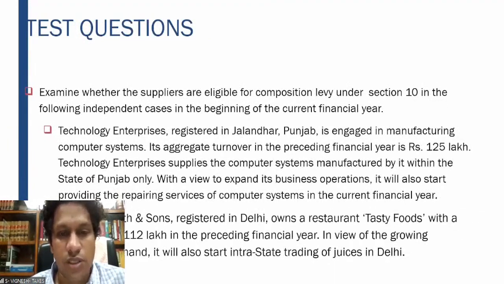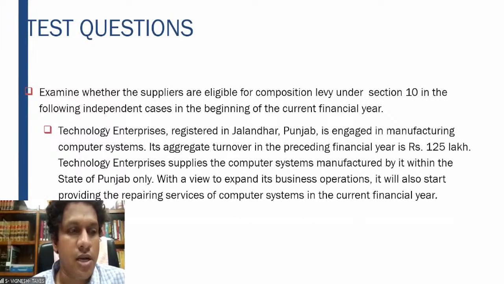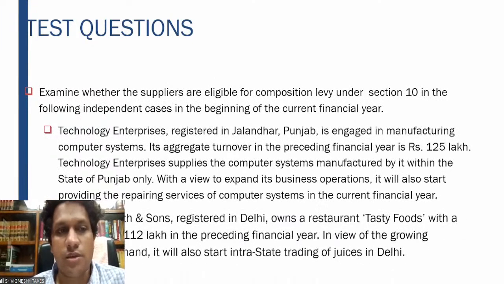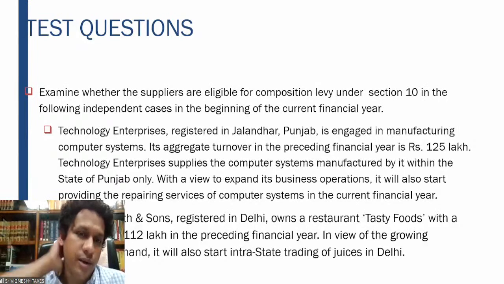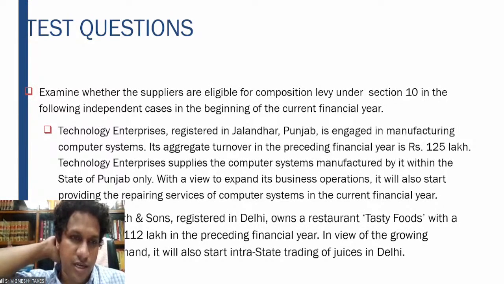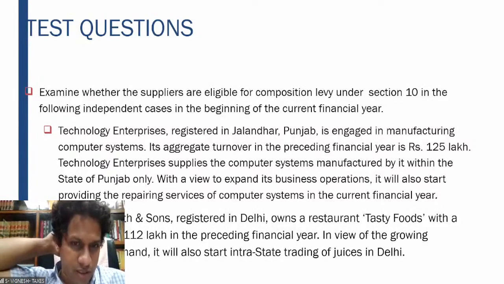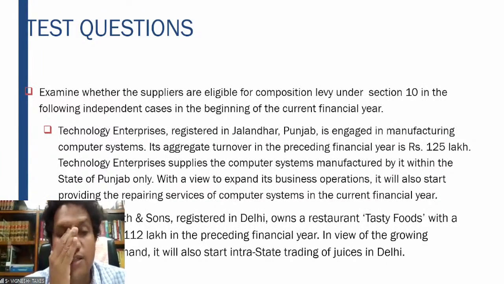Since we are short of time, let us try to work out some problems here. Examine whether the suppliers are eligible for the composition scheme under Section 10 in the following independent cases at the beginning of the current financial year. Technology Enterprises, registered in Jalandhar, Punjab, is engaged in manufacturing computer systems. Aggregate turnover in the preceding financial year is 125 lakhs.